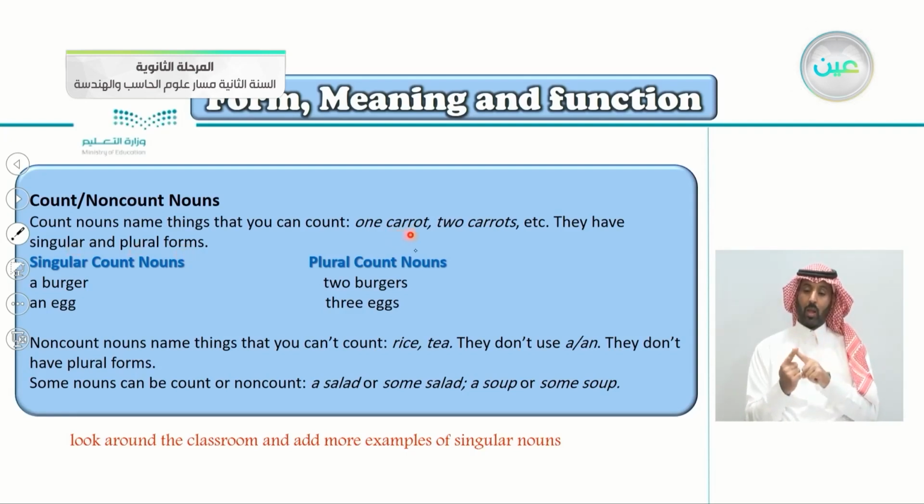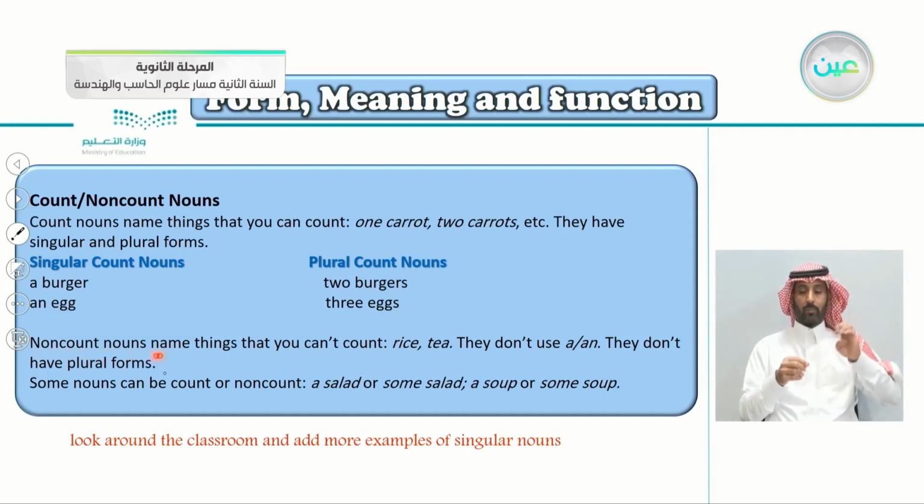So one carrot, this is singular. Two carrots, we added the S for the plural. As you can see here, a burger, a is for one, a burger. Two burgers, we added the S. An egg, and also three eggs.